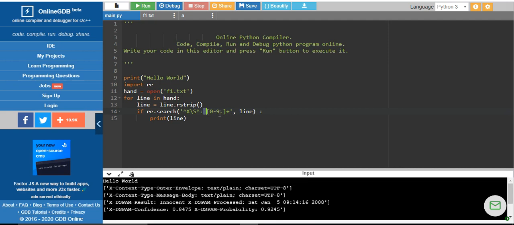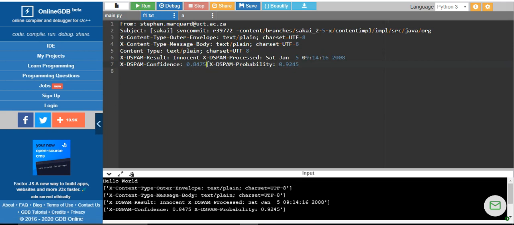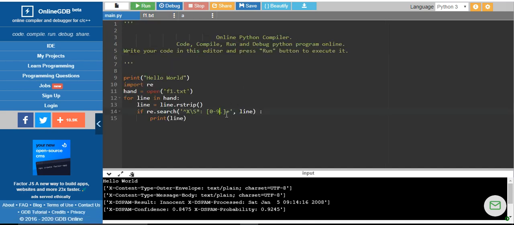So when you have 0 to 9 followed with plus, it says any number of digits, or it might have a decimal point over there. So if you can see here, this x dspam is having 0.8475, 0.9245. So even though you don't mention the point over here, it will be extracting any number of digits.